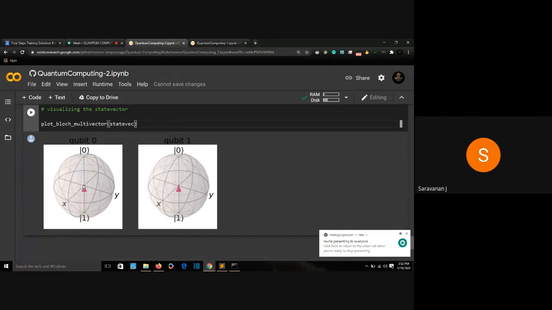If we measure my zeroth qubit, it will give me the measurement of the first qubit too. We haven't measured either of the qubits, so that's why it's staying at the middle point of the sphere. The result of the first qubit depends upon the zeroth qubit. That's why it remains at the same position.